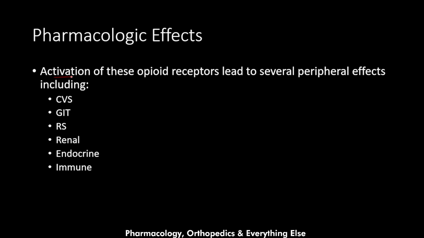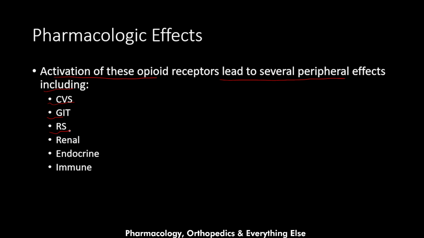Activation of these opioid receptors also leads to several peripheral effects. These include effects on the cardiovascular system, including bradycardia, and hypotension if the patient has another pathology in their cardiovascular system. It also has effects on the GIT, slowing the movement of food and increasing the tone of the stomach and bowel, which ultimately leads to constipation.